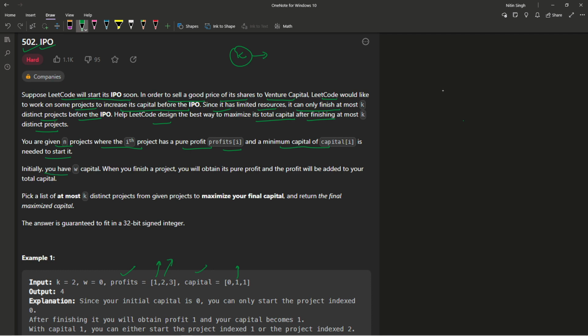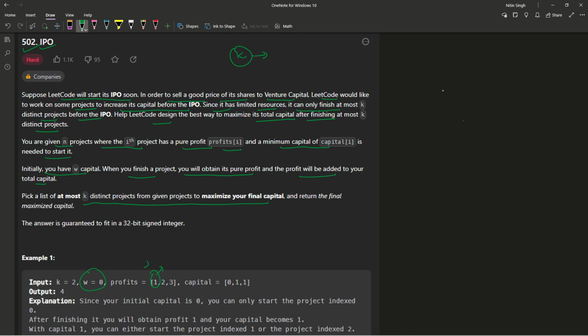Initially, you have W capital. So we are starting with W capital. When you finish a project, you obtain its pure profit, and the profit is added to your total capital. See guys, if we complete the first project, then we get 1 profit, and this 1 profit is added to my W once we complete the project. Now guys, pick at most K distinct projects from the given projects to maximize your final capital, and return the final maximized capital.